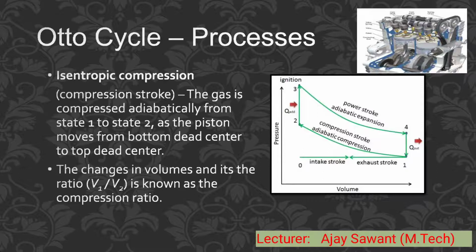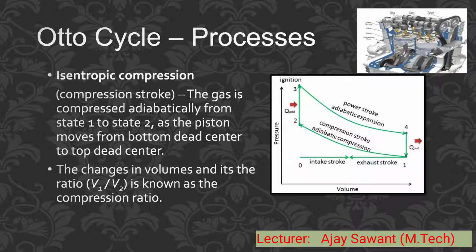Otto cycle processes. The next one is isentropic compression. The gas is compressed adiabatically from state 1 to state 2. See here in this graph, I have shown volume on the horizontal axis and pressure on the vertical axis. In this graph, the adiabatic process is shown graphically.